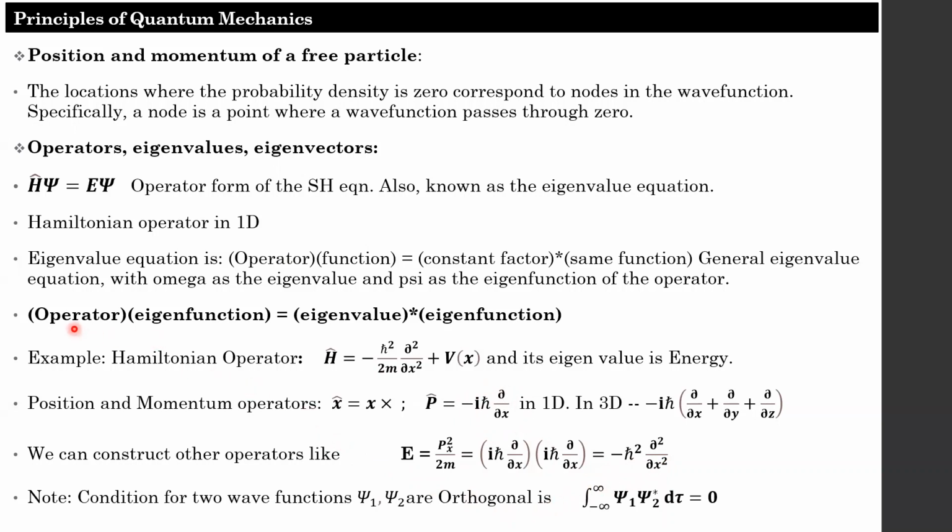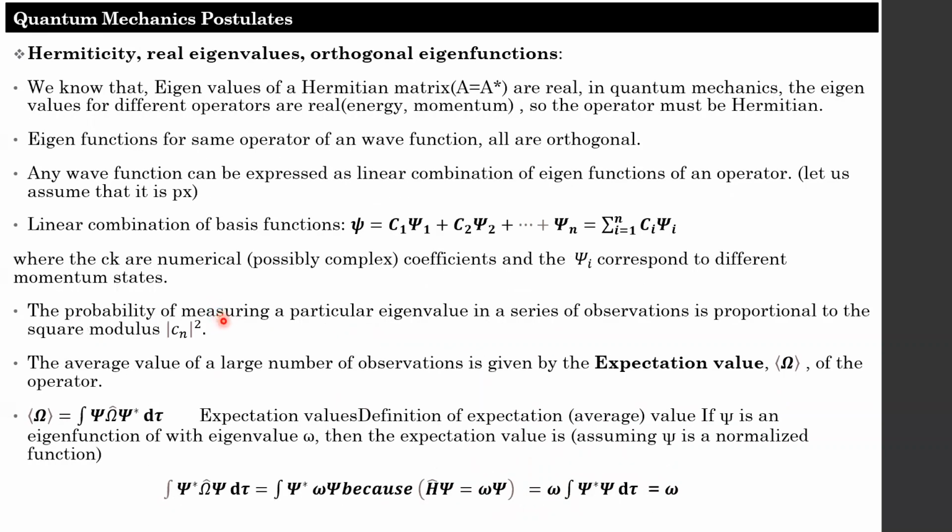If any operator acts on a function, it will give a constant times the same function. That function is called the eigenfunction and the value is called the eigenvalue. Here the eigenvalues are the operator's values. Also, Hermitian operators have real eigenvalues and orthogonal eigenfunctions.